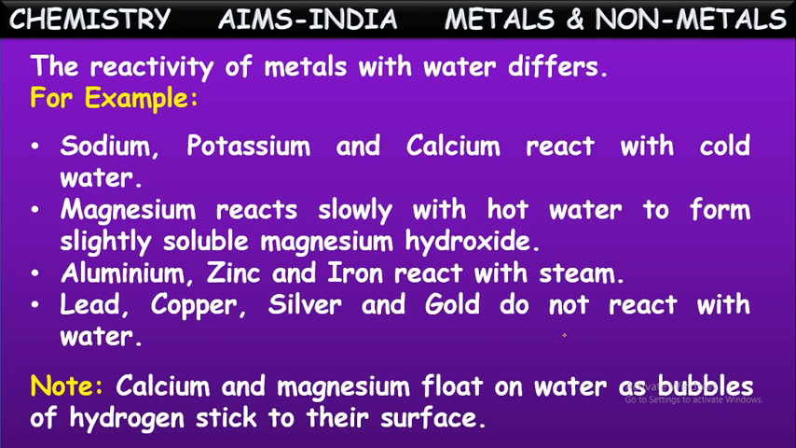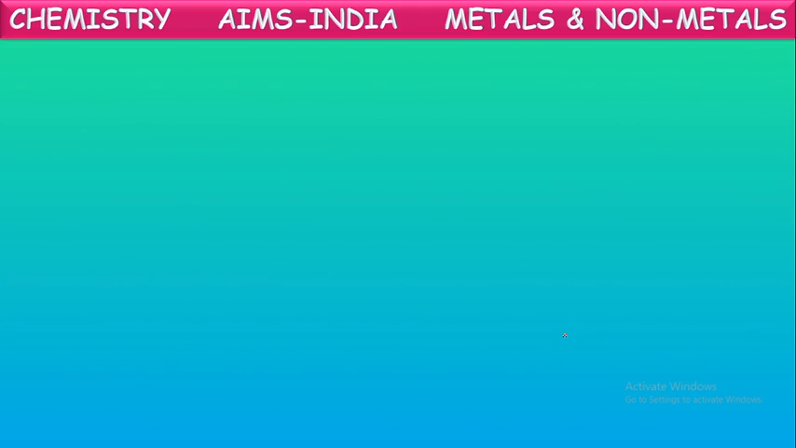Here, calcium and magnesium float on water as bubbles of hydrogen stick to their surface. Of course, when you take a small piece of calcium or magnesium, or even metals like sodium, and throw them into water, even though they are metals, they float on the water while reacting, because by the formation of hydrogen, a layer forms on them. Okay.